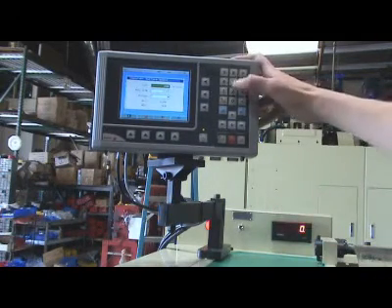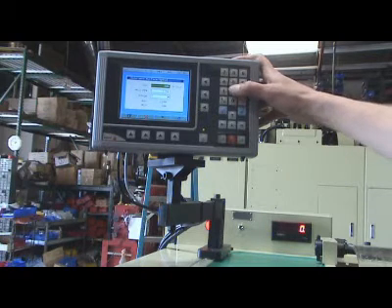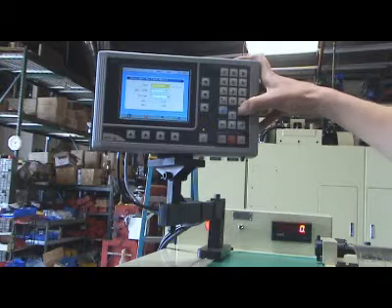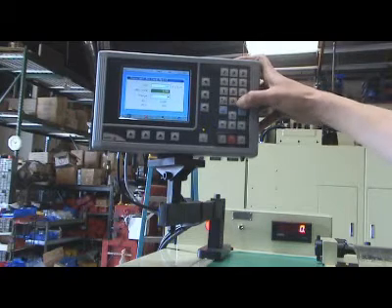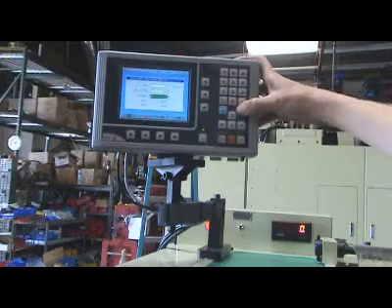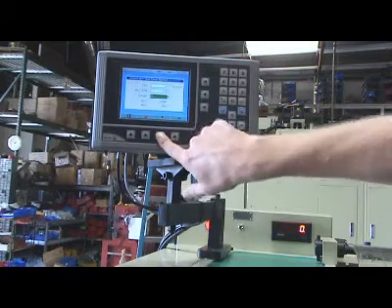Enter the desired surface speed in feet per minute. For this example, we'll use 200 feet per minute with a maximum RPM of 2200 RPM. Press this key to confirm.